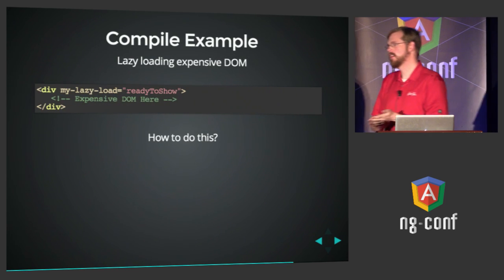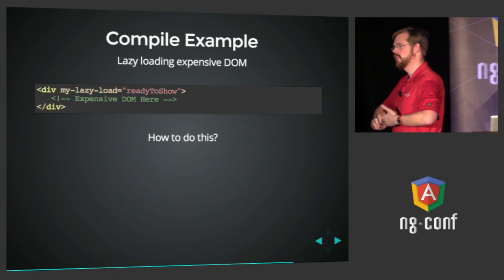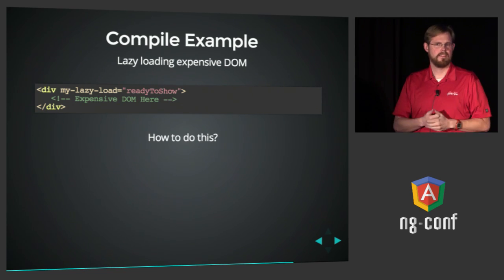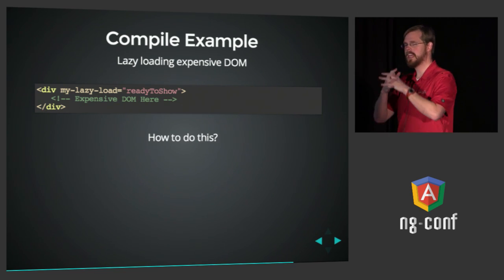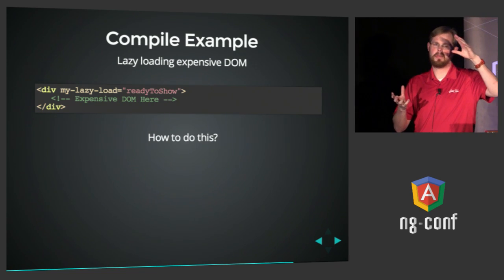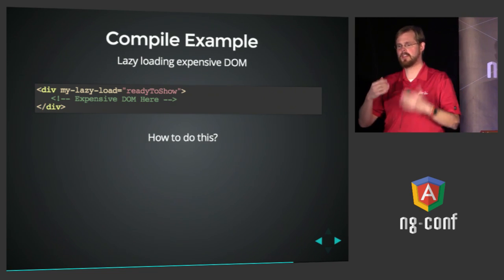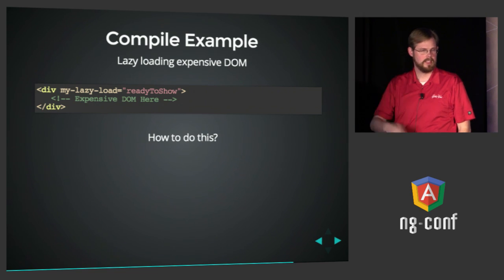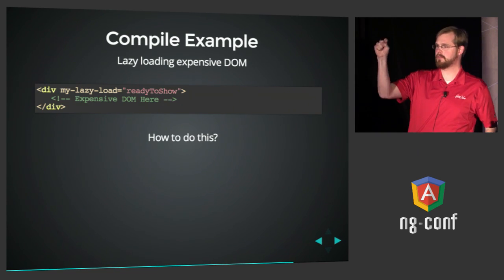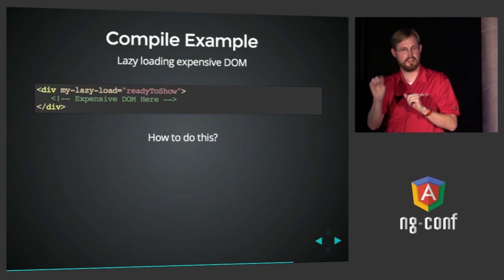But let's do an example. In our application, we started to notice that as we added more and more directives, our pages started to get a little slower. And what we realized was that there's a lot of hidden features on our page that were still being loaded at load time, but weren't necessarily being used until a user, say, clicks a button. So take, for example, a big complicated form that you've got on your page, and the user clicks a button to reveal that form and fill it out and then hit save.